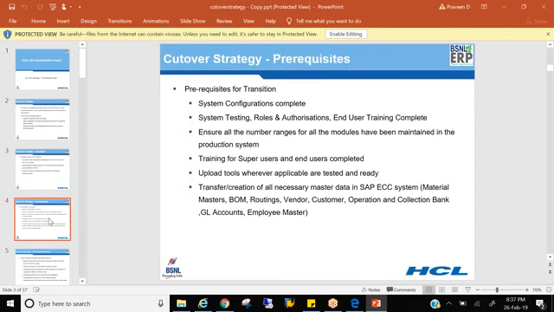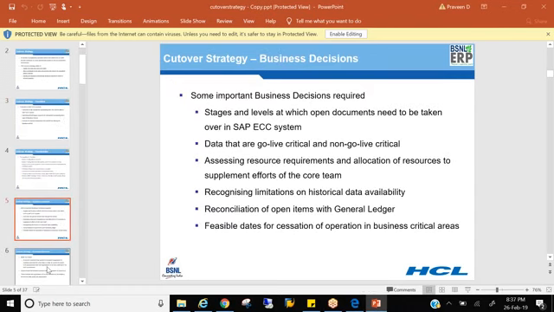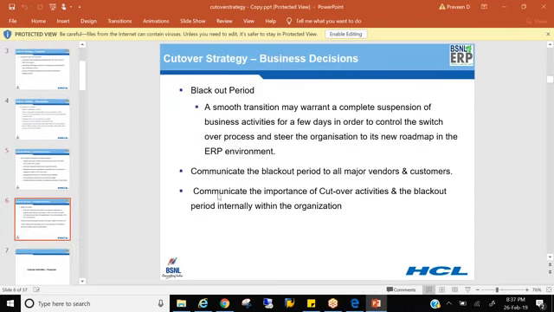And we need to communicate this to all the vendors. So communicate the blackout period to all major vendors and customers. Communicate the importance of cutover activities internally within the organization. So there is a lot of strategy. Anyway, you'll get the document, you can go through it.